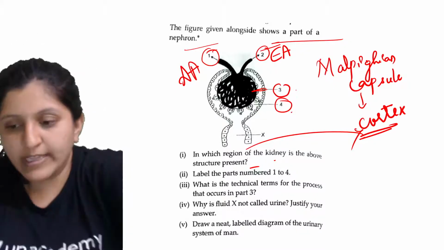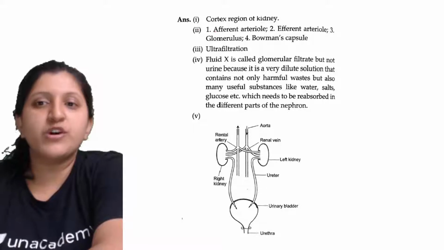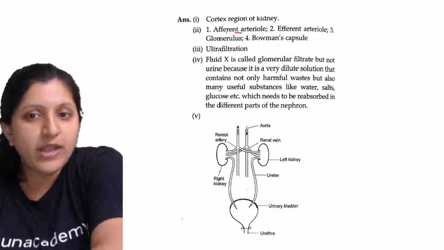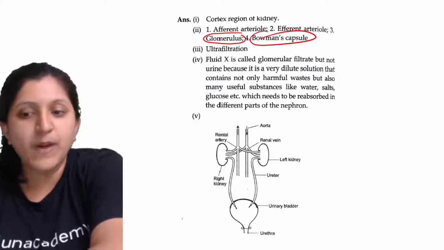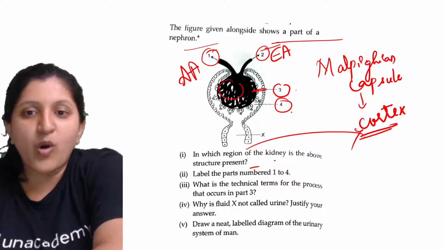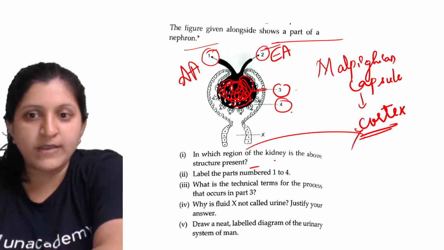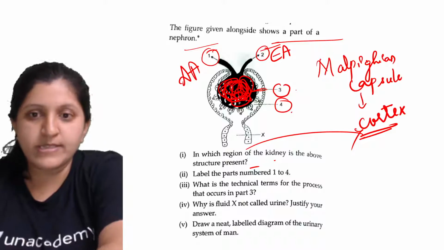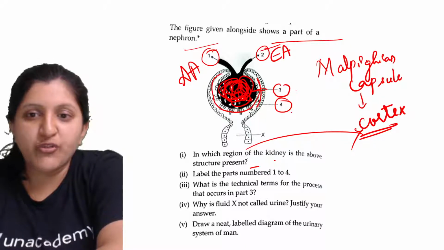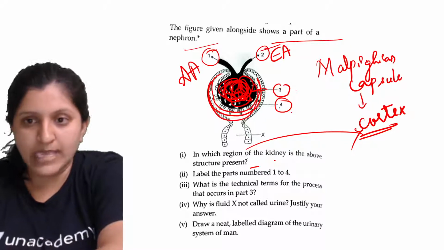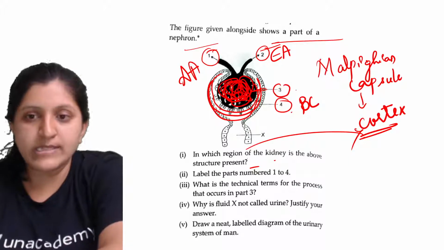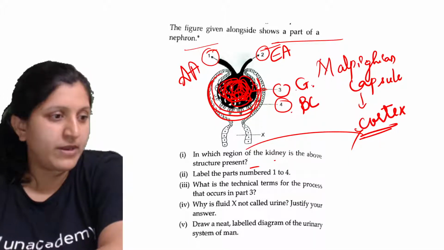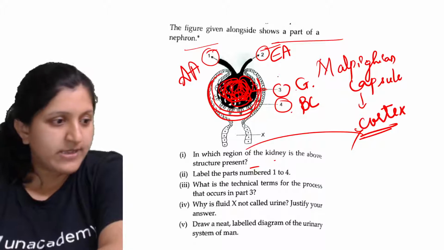Okay, then what are the third one and the fourth one? The third one is glomerulus. The fourth one is Bowman's capsule. So this is a ball-like mass which you find, so this is the glomerulus. And this cup-like structure that you see is a Bowman's capsule. So this one is Bowman's capsule, and this is a glomerulus.